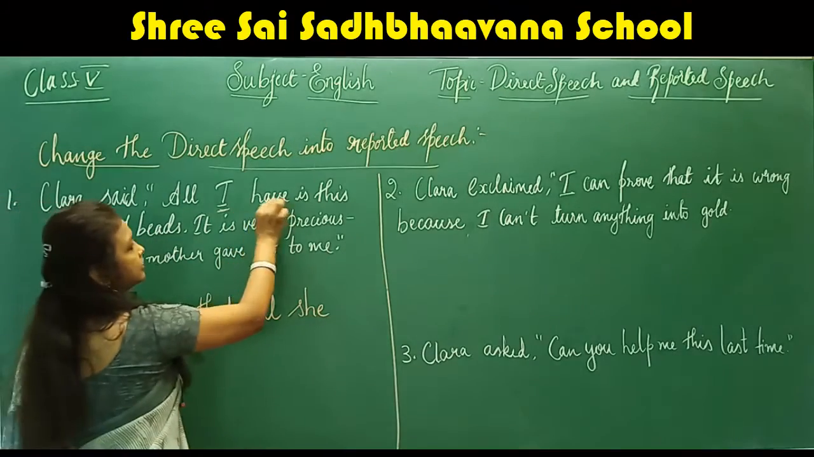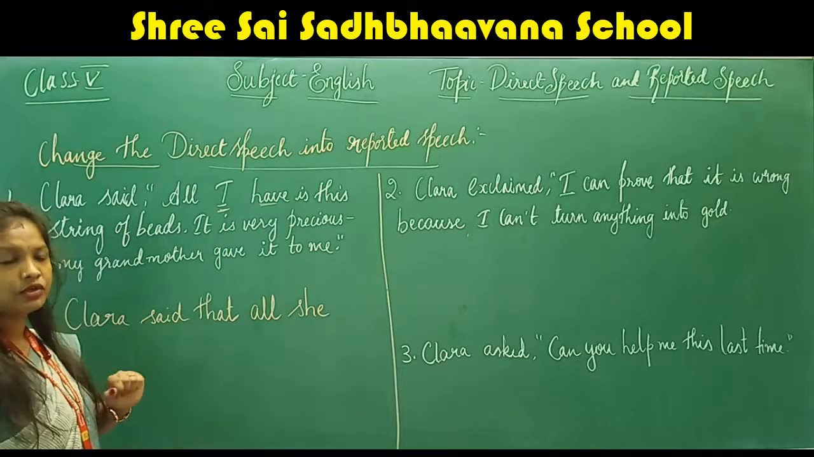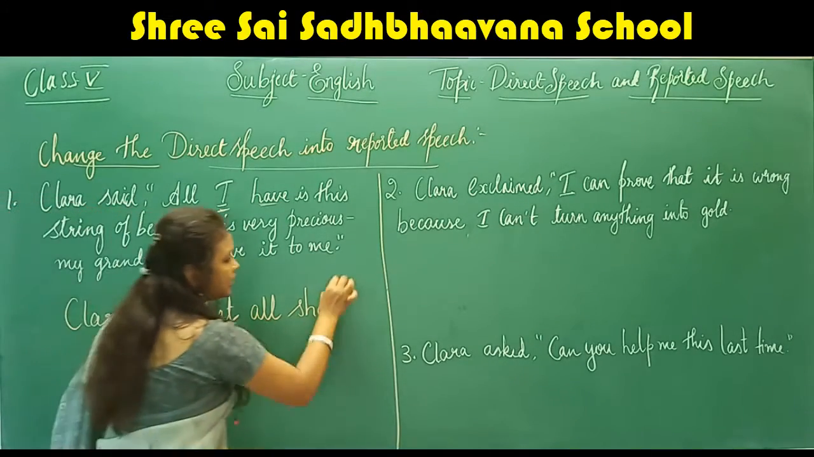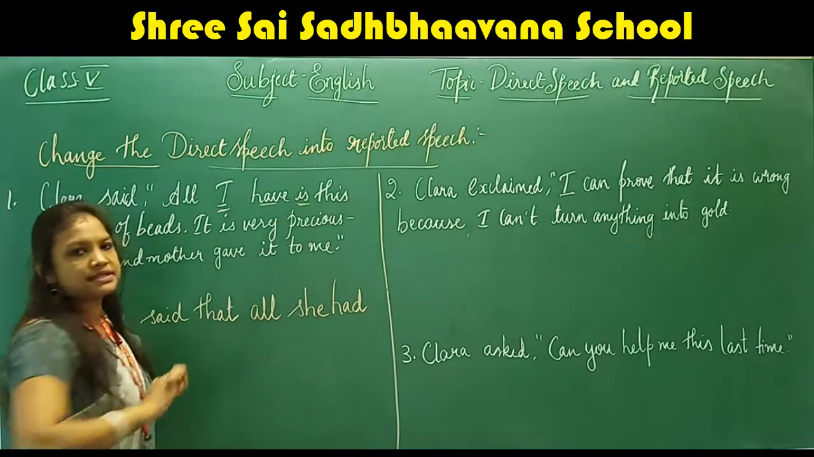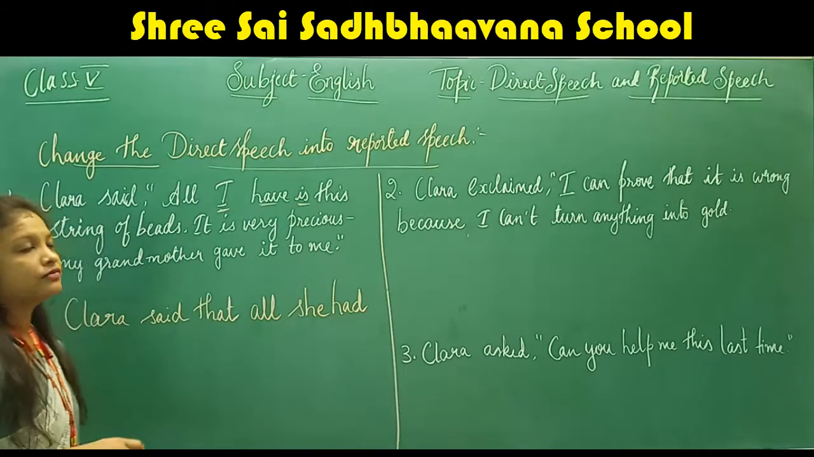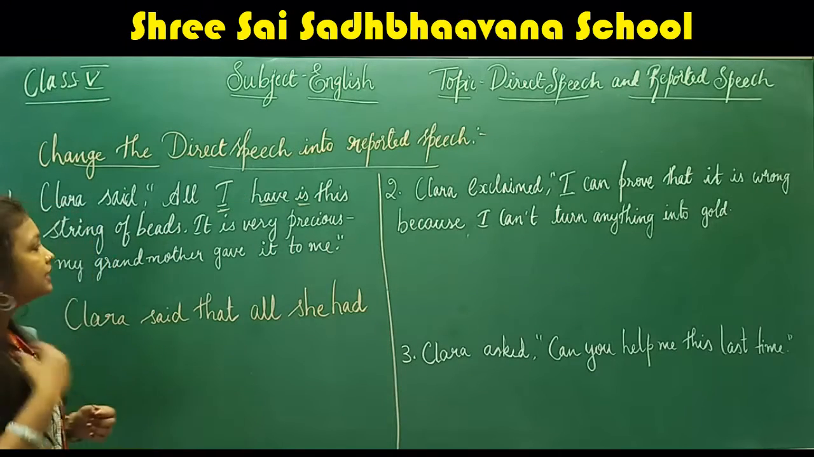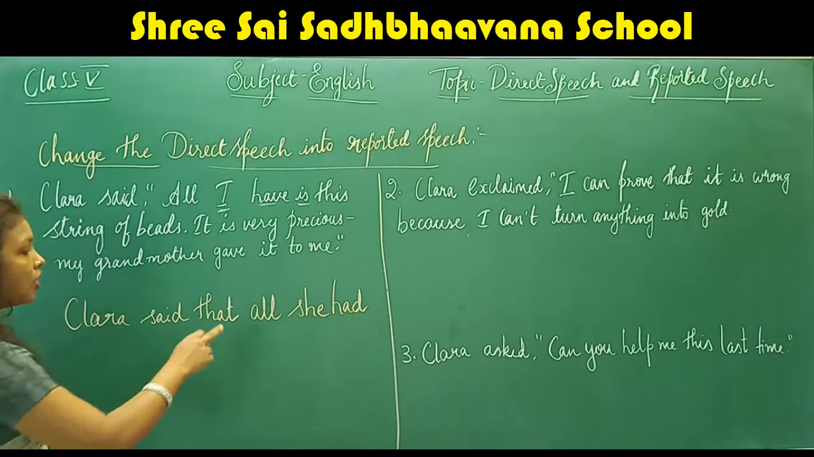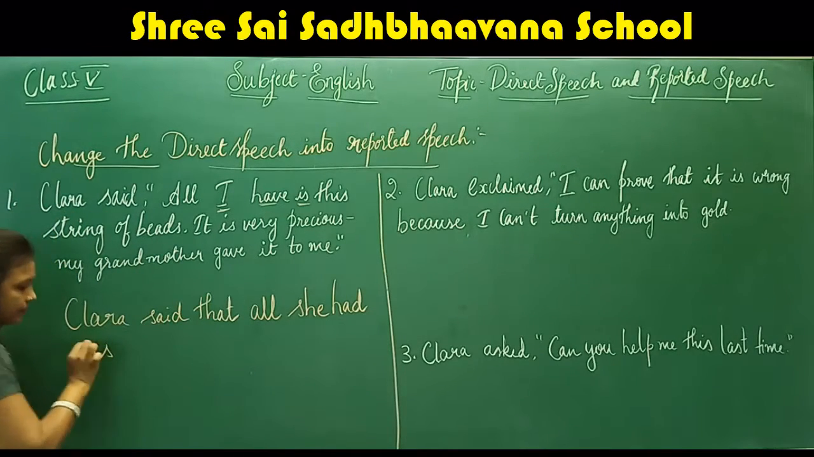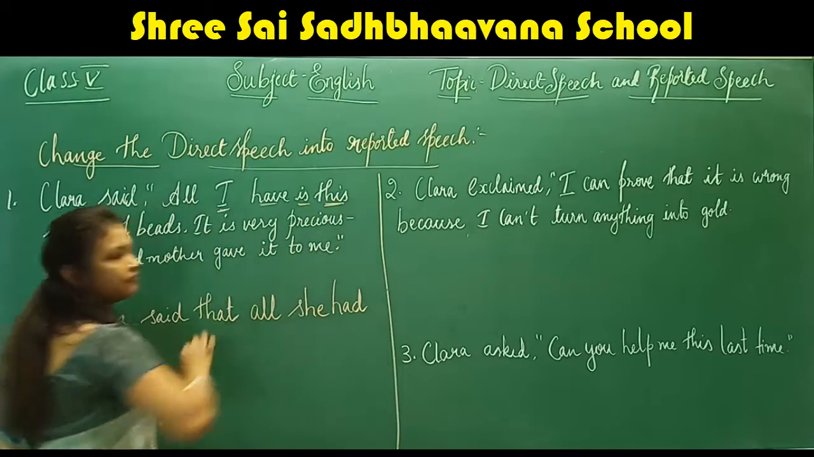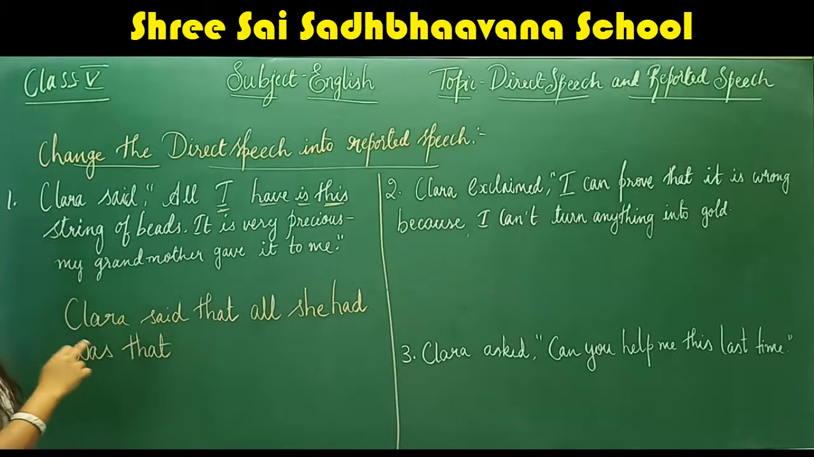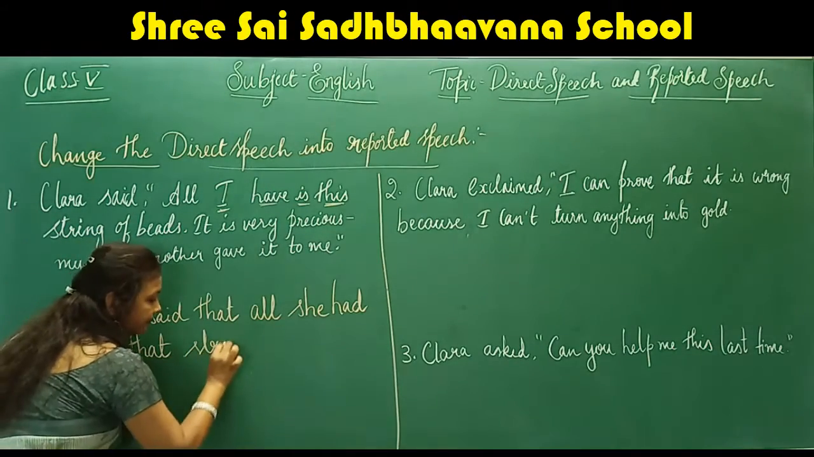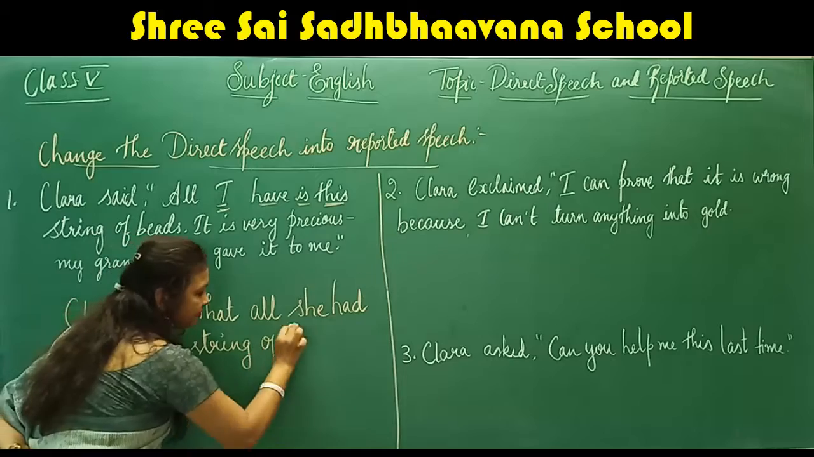Next, have. Have is in present tense, so we have to change have into past tense. Then it becomes all she had. The verb is, in present tense. So what do we have to do? We have to change that verb into past tense. Then what does is become? All she had was. Now this will be converted into that. Clara said that all she had was that string of beads.